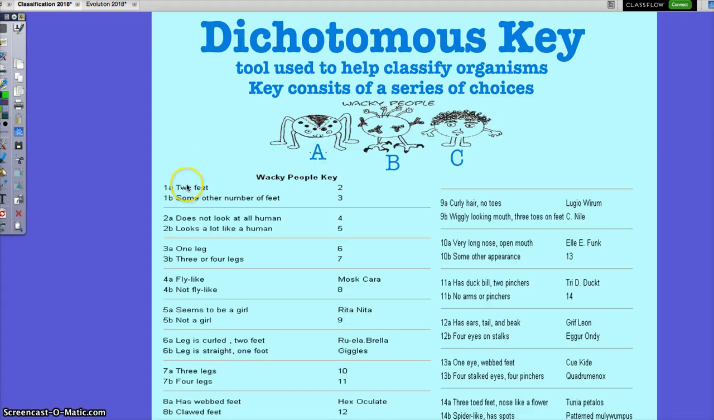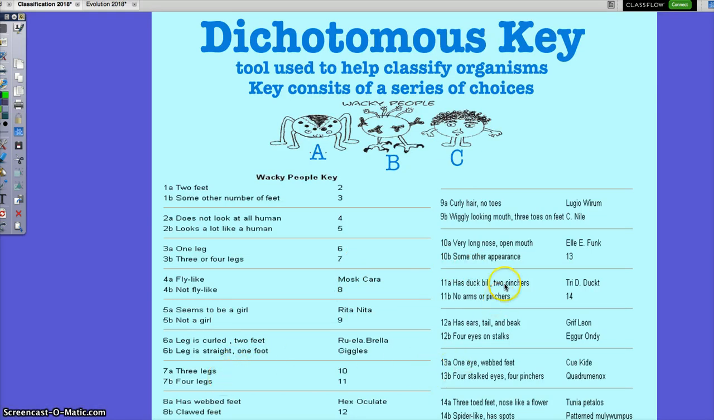So we go to the key, and we say, does this organism have 2 feet? Yes or no? No. So let's go to the second question of part 1, because you have to look at both. Some other number of feet. Yes or no? Yes. So it says, go to number 3. So we're going to jump to 3. We're skipping 2. Does this organism have 1 leg? No. Does he have 3 or 4 legs? Yes. Where are we going? 7. What does 7 say? 3 legs, yes or no? No. 4 legs? Yes. Where are we going?